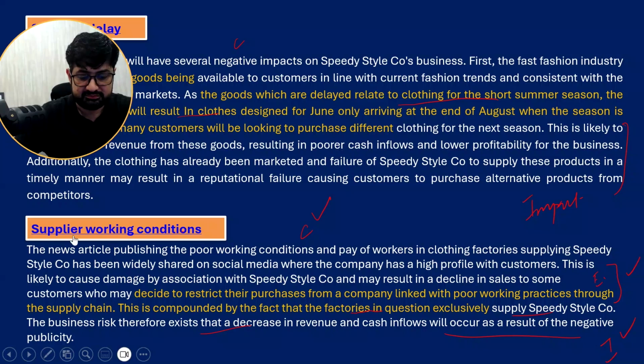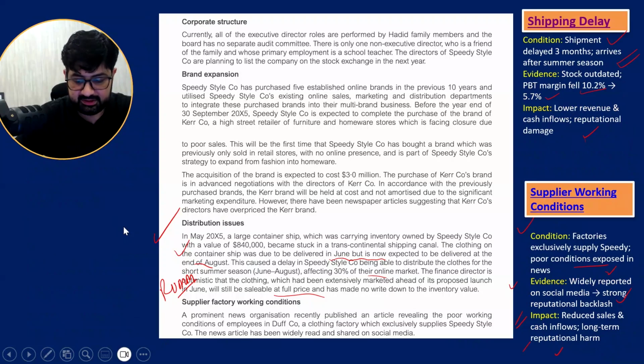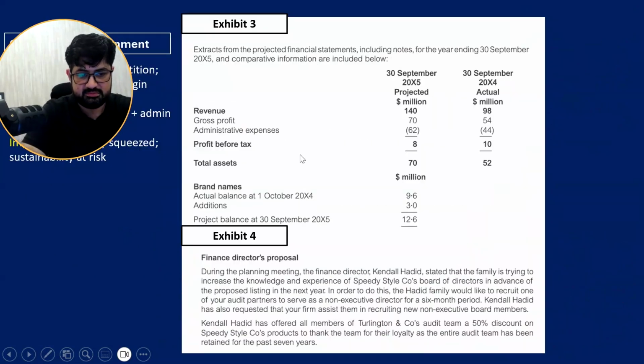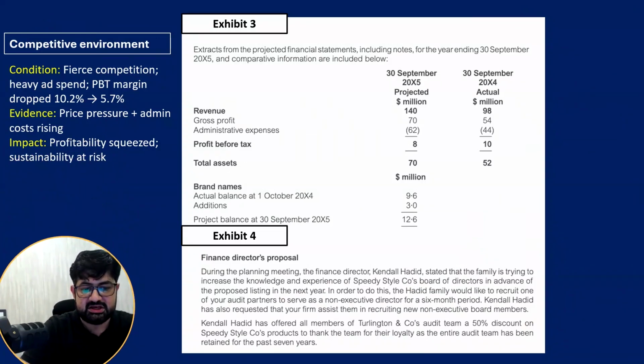Okay, now, next. The next is another point I have discussed: the competitive environment in the business over there. Profit margins have been calculated. They are falling, squeezing, and they are saying that there is huge marketing cost, right?